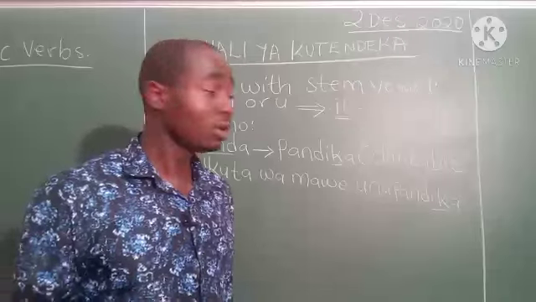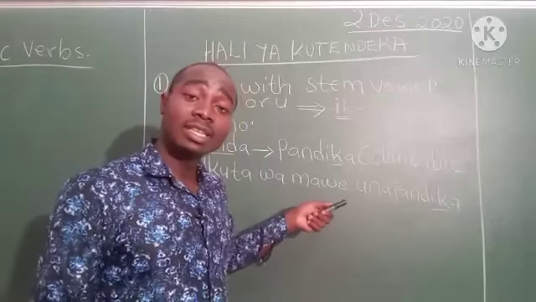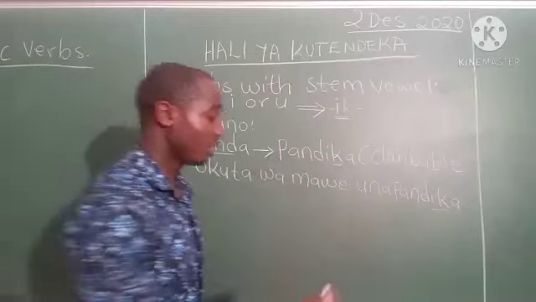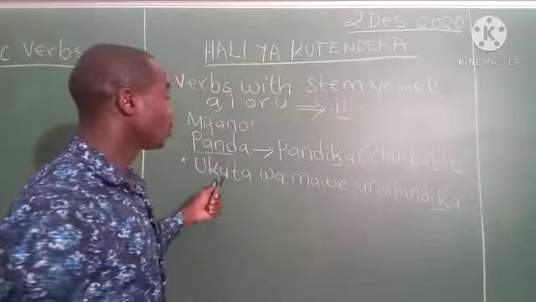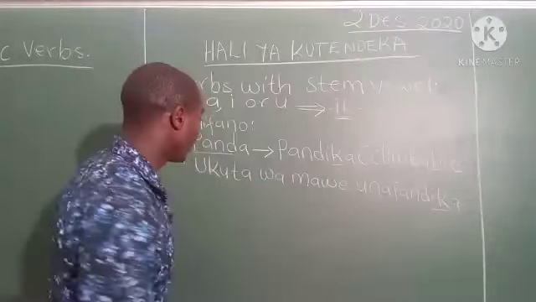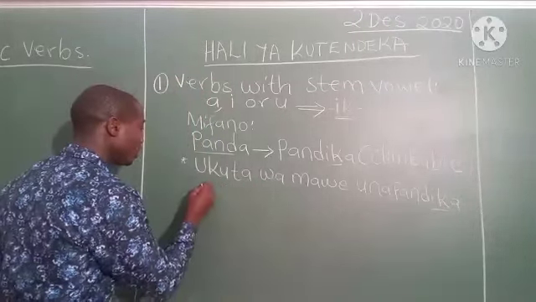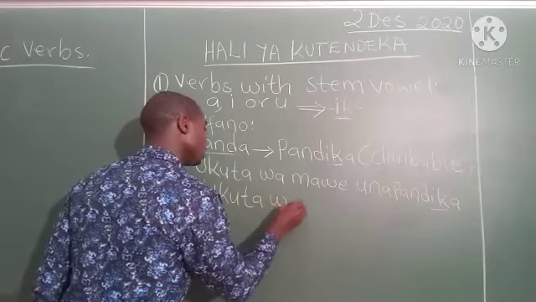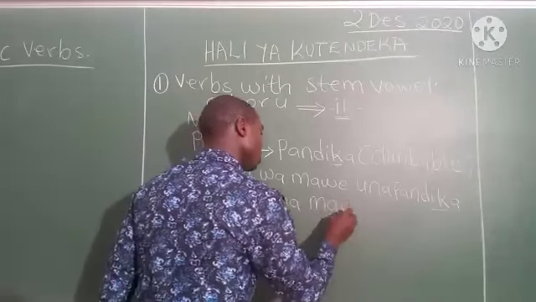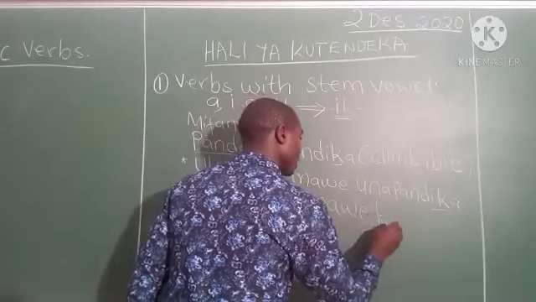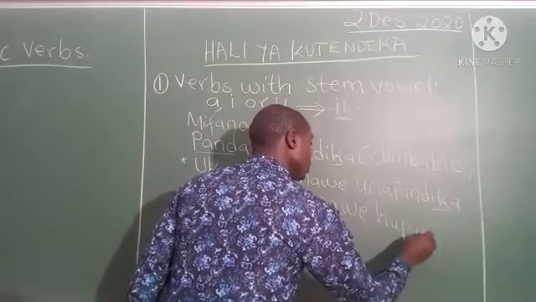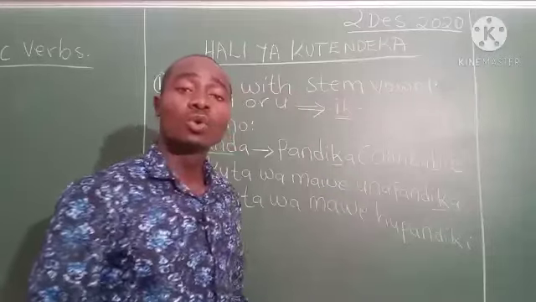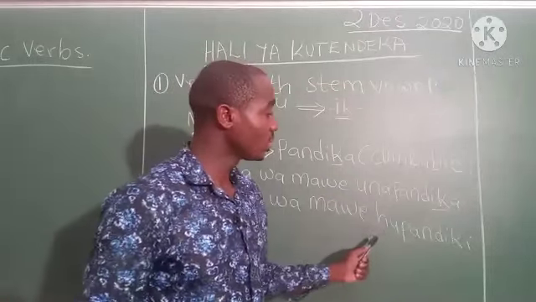Let's go to another example. Can we negate this one? Let's negate this one. Pandika, climbable. Ukuta wa mawe unapandika, in negation will be ukuta wa mawe hupandiki.